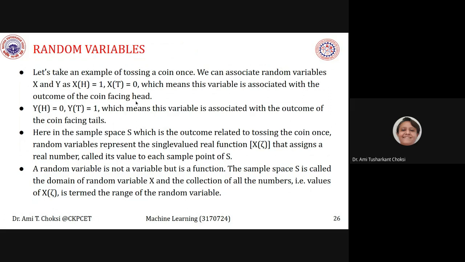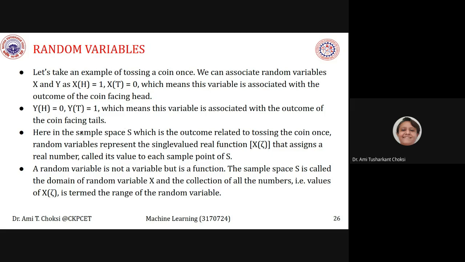What do we mean to say? X of H is equal to 1 means we are having head, and X of T is equal to 0 means tail is not there. We are having head. If we consider Y of H is equal to 0, that means head is not there, and Y of T is equal to 1 means tail is there. So this variable is associated with the outcome of the coin facing tails.